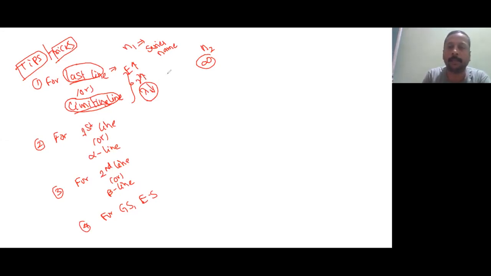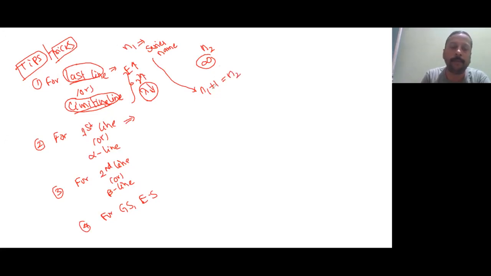These are the conditions where you will take n2 is equal to infinity. Okay. And for the other case, n2 will be n1 plus 1. n1 you will find out from here. So n1 plus 1 will be the n2 value.